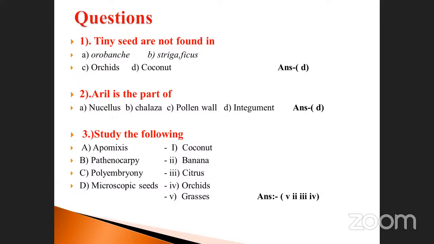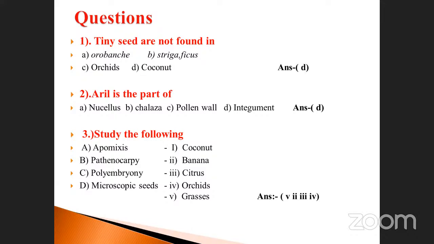Tiny seeds are not found in which? Note it down. Which is the correct answer? Orchids are the ones where tiny seeds are present. Striga, Ficus, this is also one. Orchids we already discussed when we started tiny seeds. The first line is also orchids as an example. Coconut has no tiny seeds. So which one is the answer here? The answer is B.